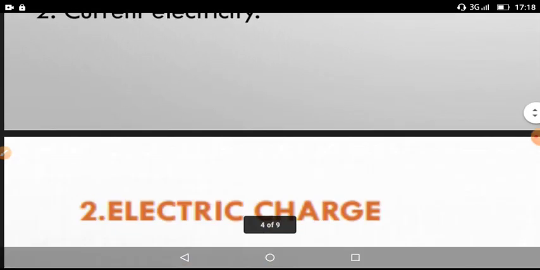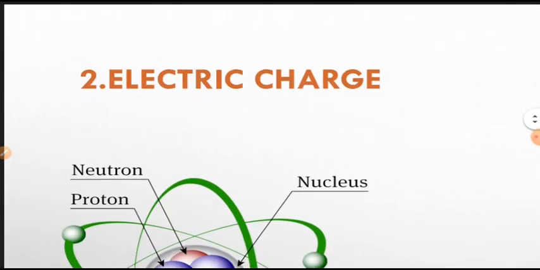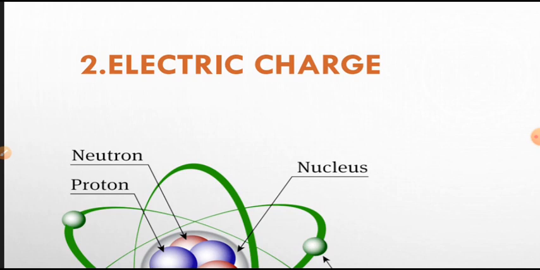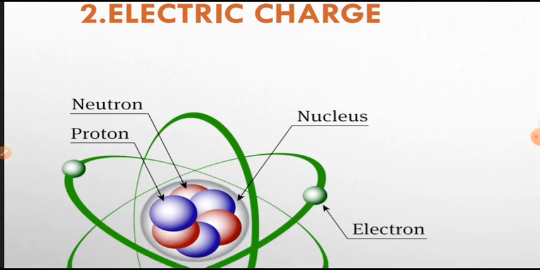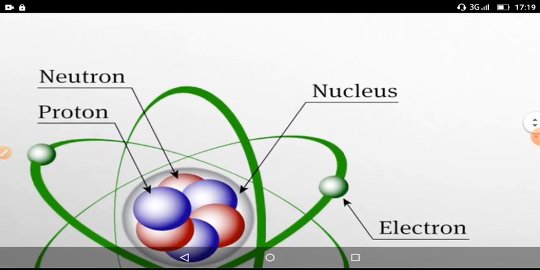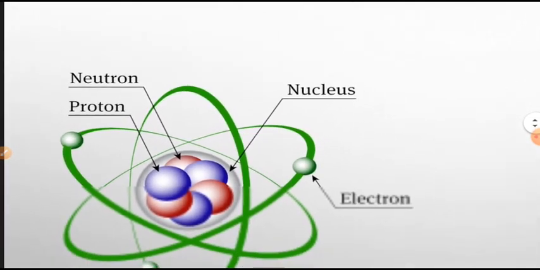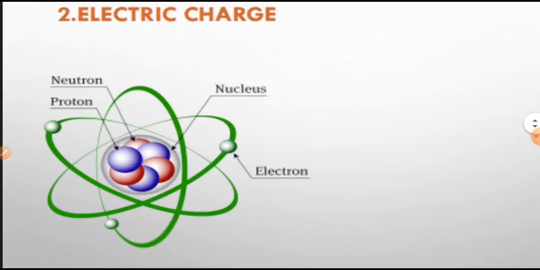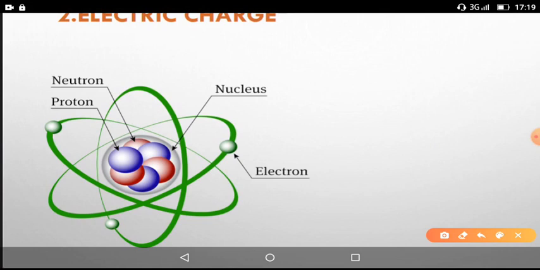So next, coming to the next point here. I told electricity is produced by charged particles only. So electricity is produced by charged particles means what is meant by a charge and what is a charged particle, we must know that first. So now I am going to explain what is meant by a charge here. Before understanding the concept of charge, we should go through atomic structure.